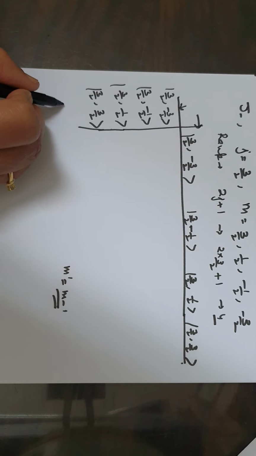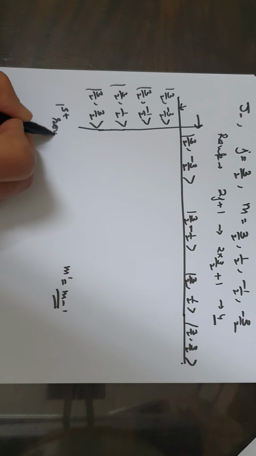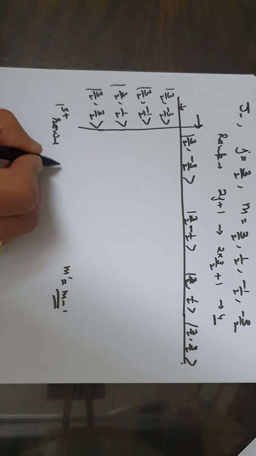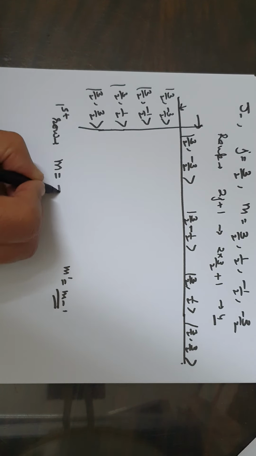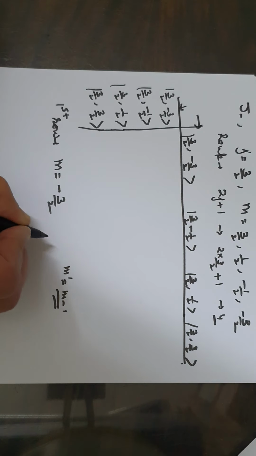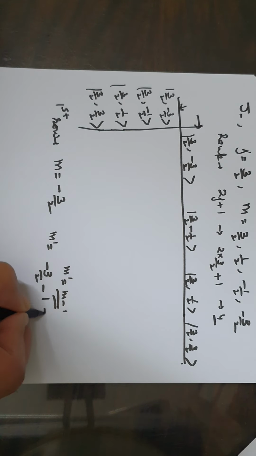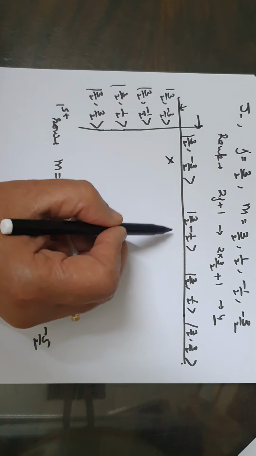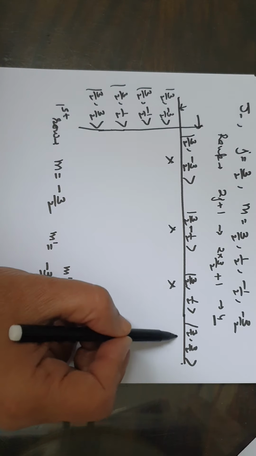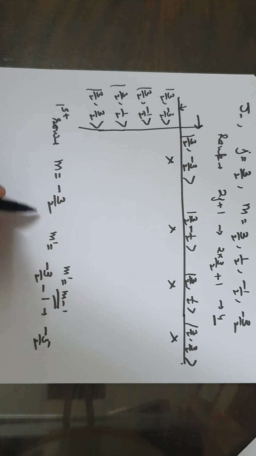For first row, M is minus 3 by 2. M dash to exist, it should have value minus 3 by 2 minus 1, that is minus 5 by 2. We do not have any value of M dash as minus 5 by 2. So this element will not exist.